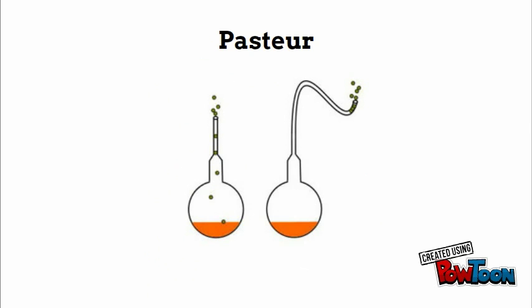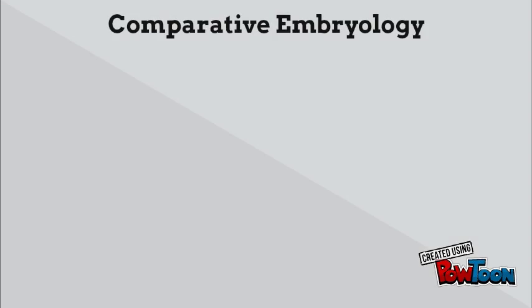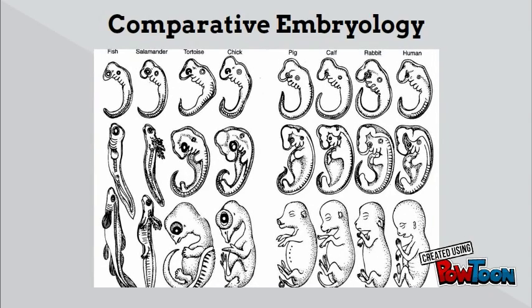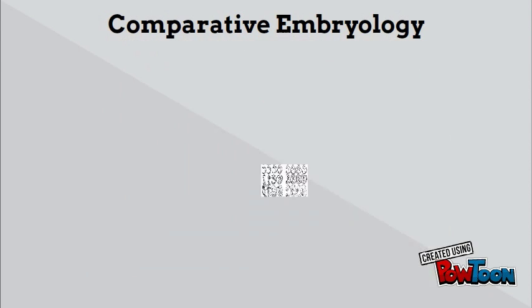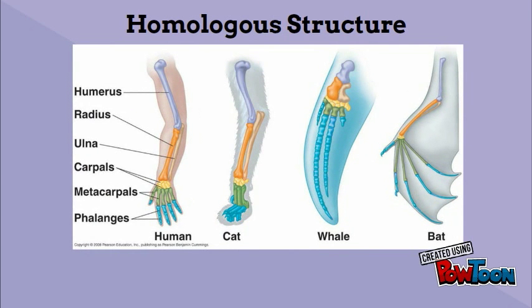Pasteur was a French biologist during the 19th century. He disproved spontaneous generation by designing an experiment in which he filled a long-necked flask with mink broth. He then heated the glass neck and bent it into an S shape. Air could reach the broth, but gravity acted to trap airborne microorganisms inside the curve of the neck. He then boiled the broth in order to kill the other microorganisms that were there previously. After some time, because no microorganisms had formed in the broth, he concluded that life did not generate spontaneously.